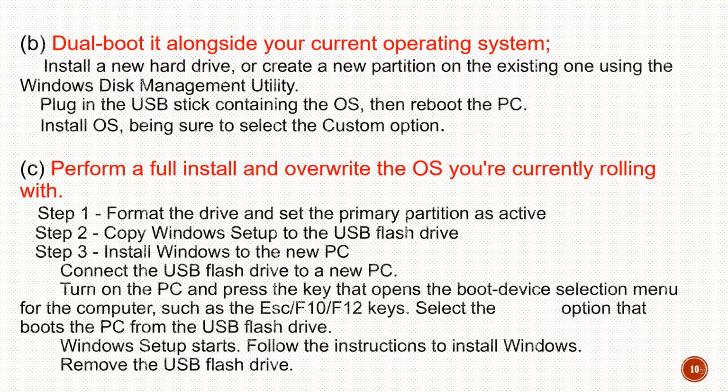Connect the USB flash drive to the new PC. Turn on the PC and press the key that opens the boot device selection menu for the computer, such as the Escape, F10, F2, or F12 keys. Select the option that boots the PC from the USB flash drive. Windows setup starts. Follow the instructions to install Windows. Remove the USB flash drive.